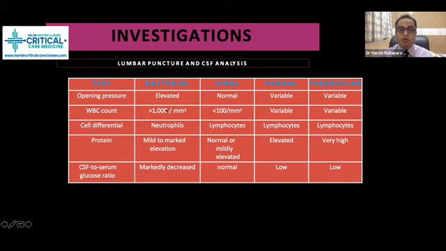Neutrophils are more in bacterial meningitis. Protein is mild to moderately elevated. TB meningitis is going to have very high elevated protein. CSF to serum glucose ratio is markedly decreased in bacterial, and next will be tubercular. Usually it is going to be near normal in viral and fungal.